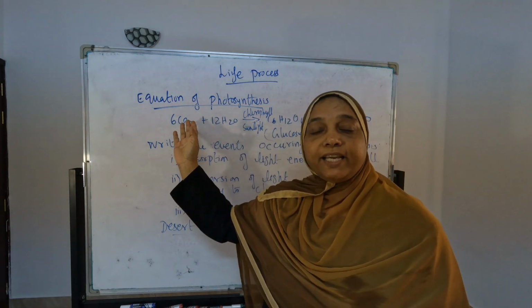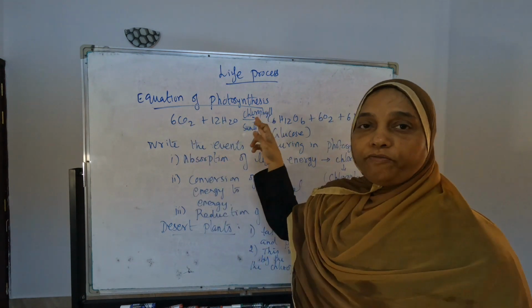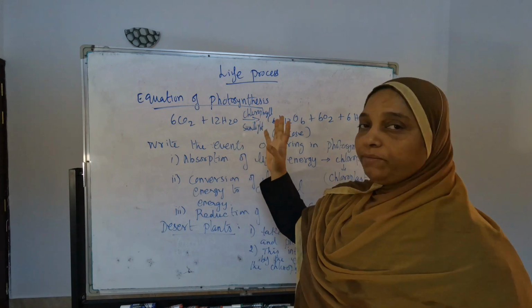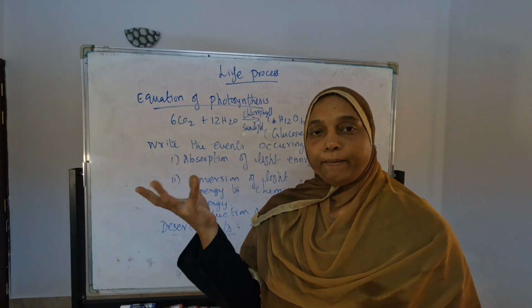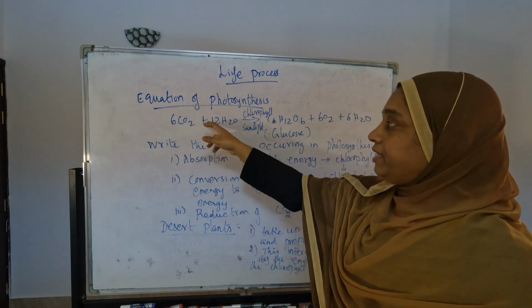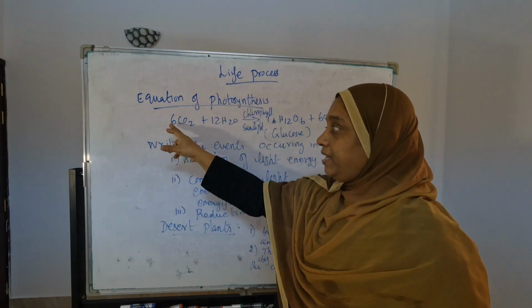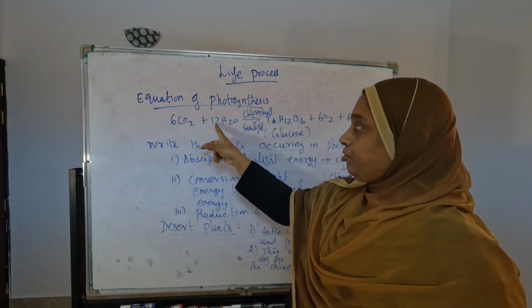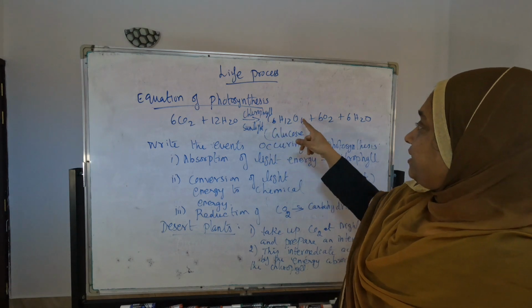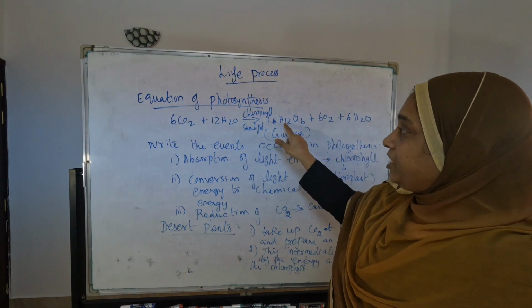What does photosynthesis take first? It requires carbon dioxide, water, sunlight and chlorophyll. These four items are enough for the food prepared by the plants. How to keep this equation in mind? The numbers are the 6 table only: 6 twos are 12; 6 carbon dioxide, 12 water, and 6 again.